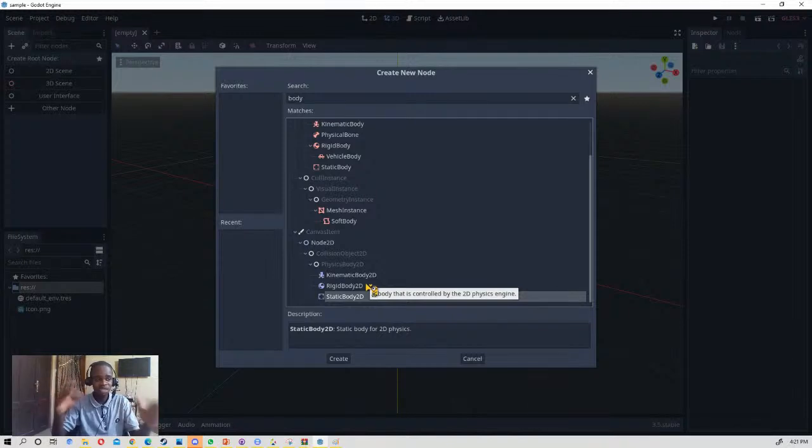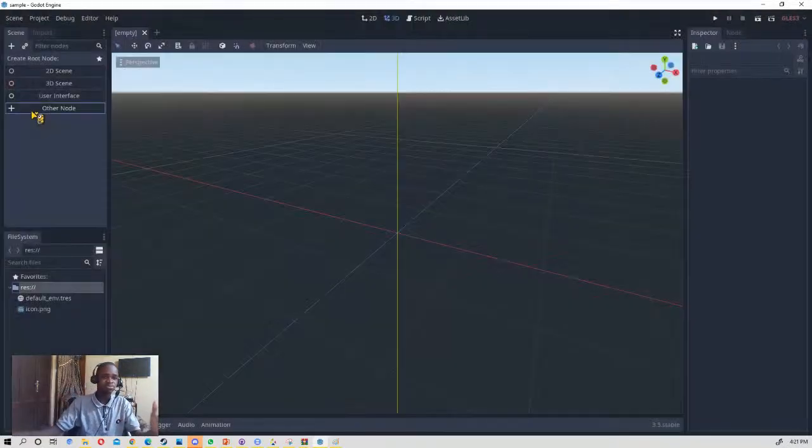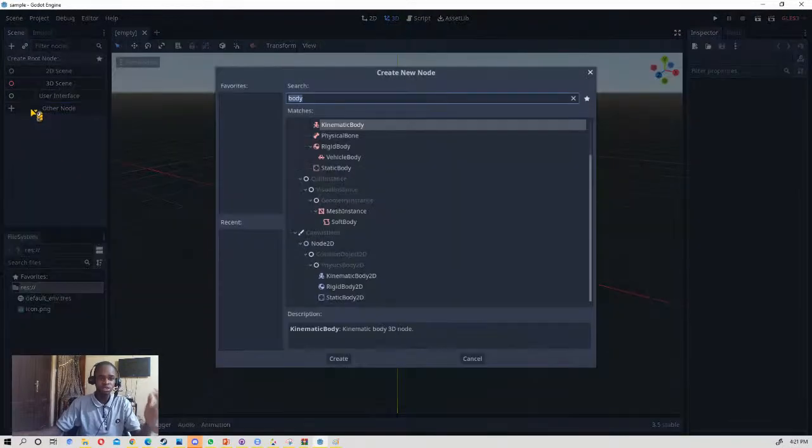We use something like a static body for walls, floors, all the surroundings, anywhere the player cannot walk through. We use static body for them. So if we want to draw a floor for a player, then we use a static body. Just as an example, this is how it looks if you want to have a static body.